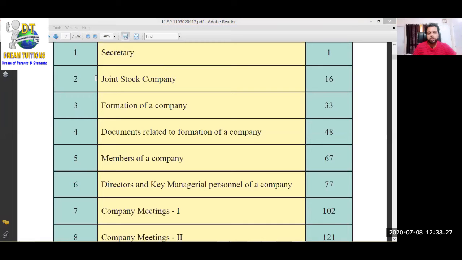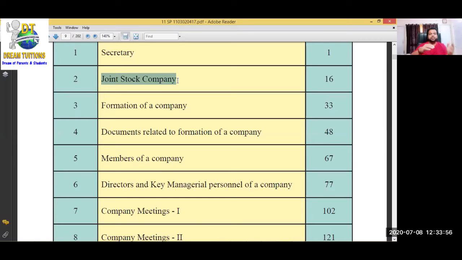Okay, so what is the name of the second chapter? Joint stock company. Directly they came to that, students. That is why I showed you the chart, where I had explained joint stock company. In detail, we will see what a joint stock company is, what it means, who the owners are, who starts it, the promoter, the shareholder. Everything will be taught in this second chapter.